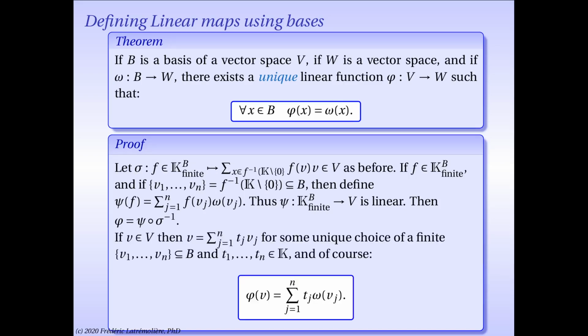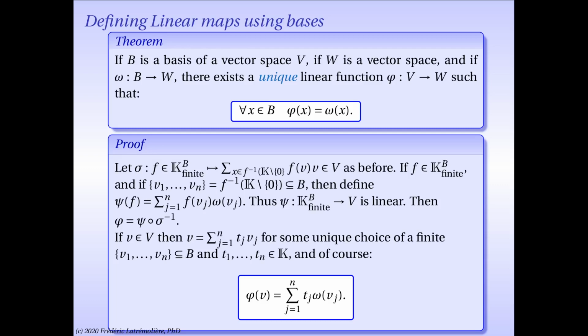Uniqueness follows from the linearity and from the fact that indeed B is a basis. So let's say you have a map, let's call it phi again, which is linear and has the property that when restricted to B, it is equal to omega. And let's pick V, an arbitrary vector in the domain of that map. So you can write V as a linear combination of vectors in your basis because the basis is spanning,